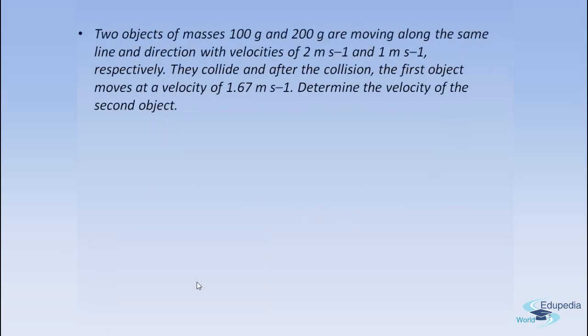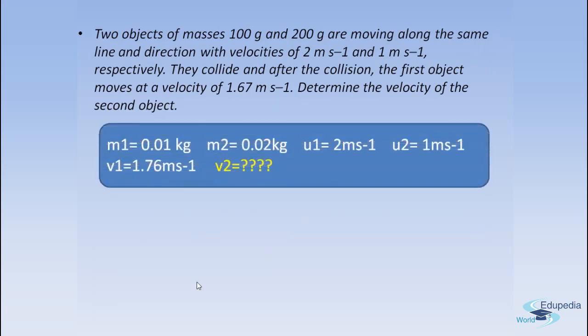Now another problem is what we have here. Two objects of masses 100 grams and 200 grams are moving along the same line and direction with velocities of 2 meters per second and 1 meters per second respectively. So we have two masses, m1 and m2. We convert the grams into kgs, so we have 0.1 and 0.2 kgs. And we know that they are moving with velocities of 2 meters per second and 1 meters per second, so we have both the initial velocities.